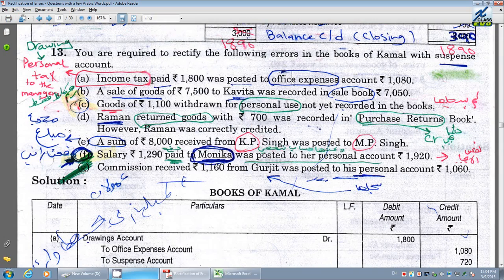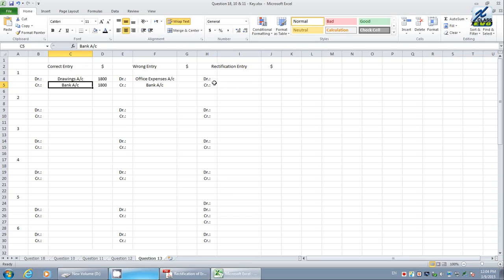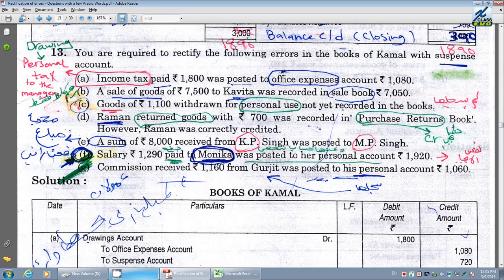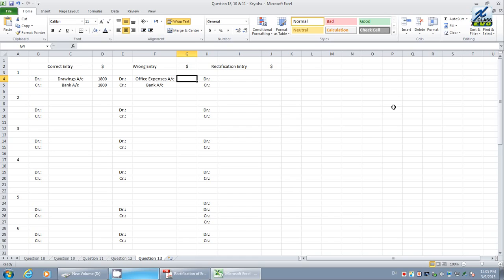Then what is the mistake here? It has been debited to office expenses account, but actually it is not the expense of the company. It is a personal expense, income tax. If you have more income, you have to pay tax. That is the rule. If that is the case, then it is not concerned with the office expenses, and the burden is not borne by the company. Therefore, we have to correct the value, and the value is also wrong. The value is considered as 1080, not 1800.